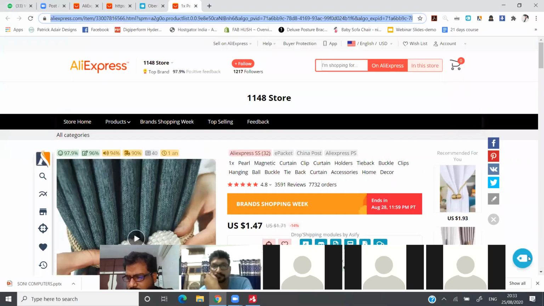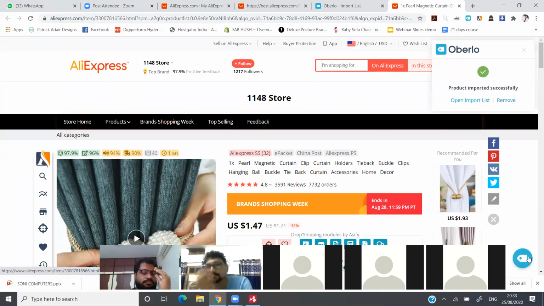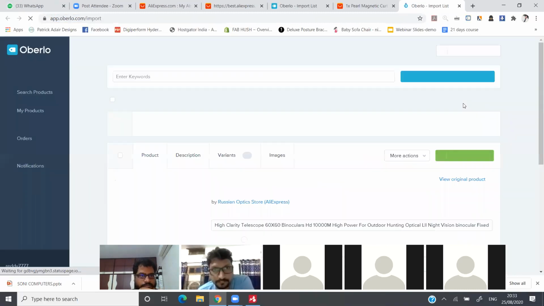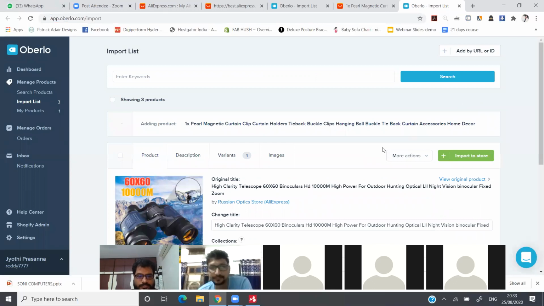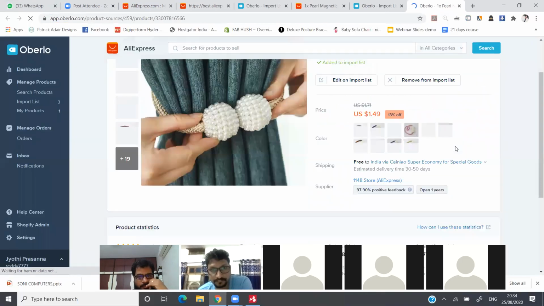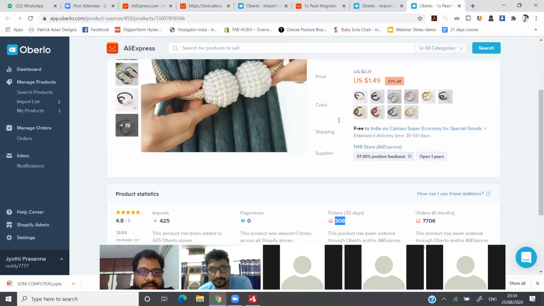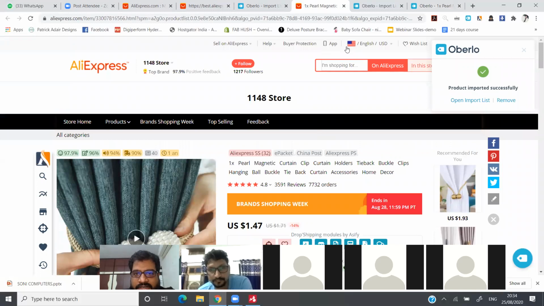Let me add this particular product in Overflow. Open import list. The original product, scroll down, 308. See, in the last six months, 7,706. In the last 30 days, only 308. Okay, that's okay. Now let me check what it is called. Pearl magnetic cut and clip.